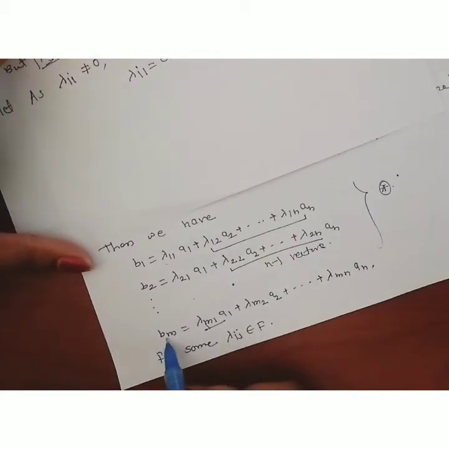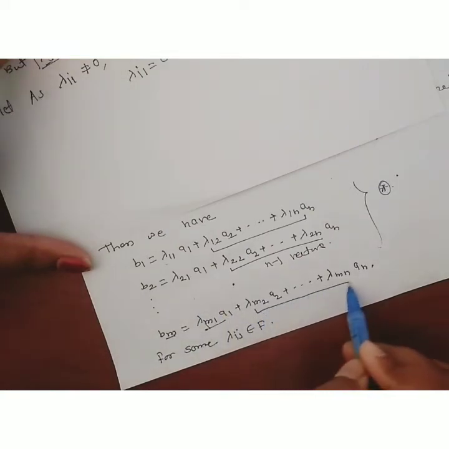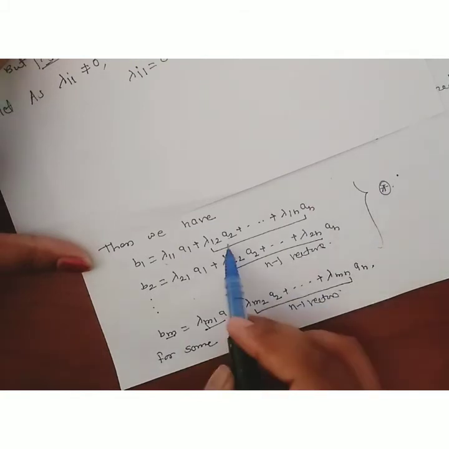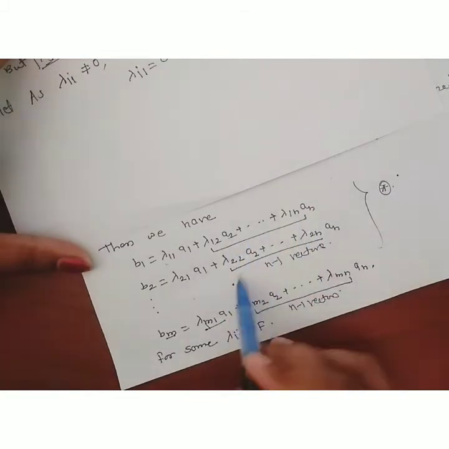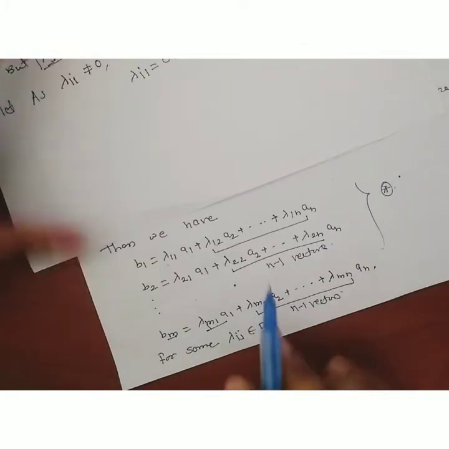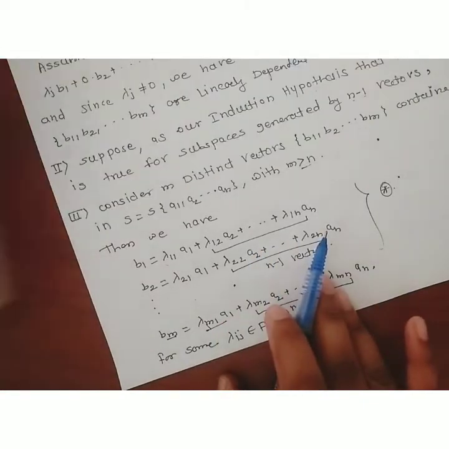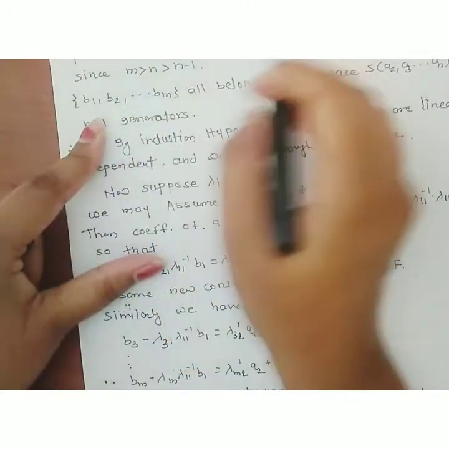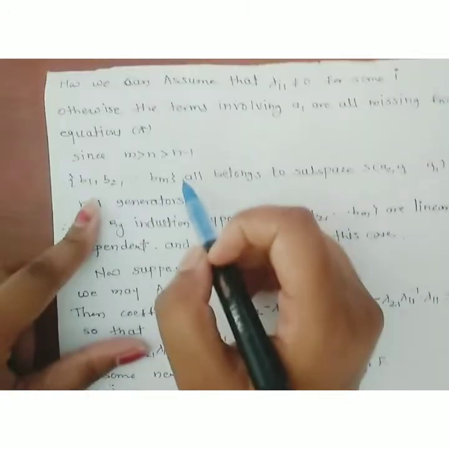Again, if in the b_m, lambda m1 is equal to 0, this implies that each vector can be written as a linear combination of these n minus 1 vectors, starting from which vector? a2 to an. Each vector can be written as a linear combination of these n minus 1 vectors, implying that in that case lambda i1 is equal to 0,